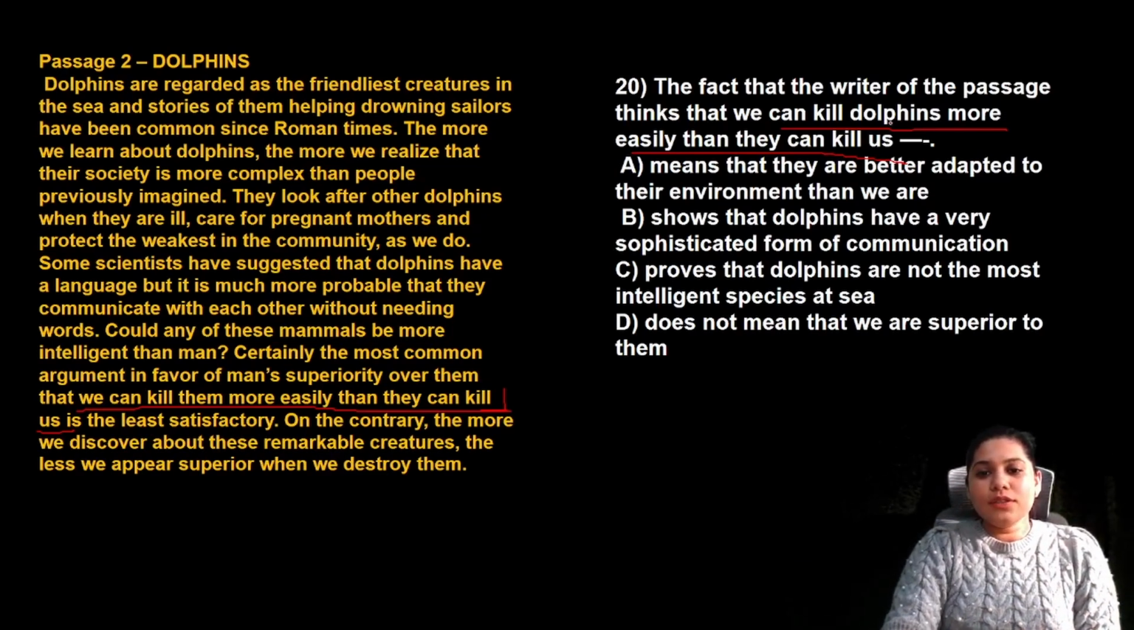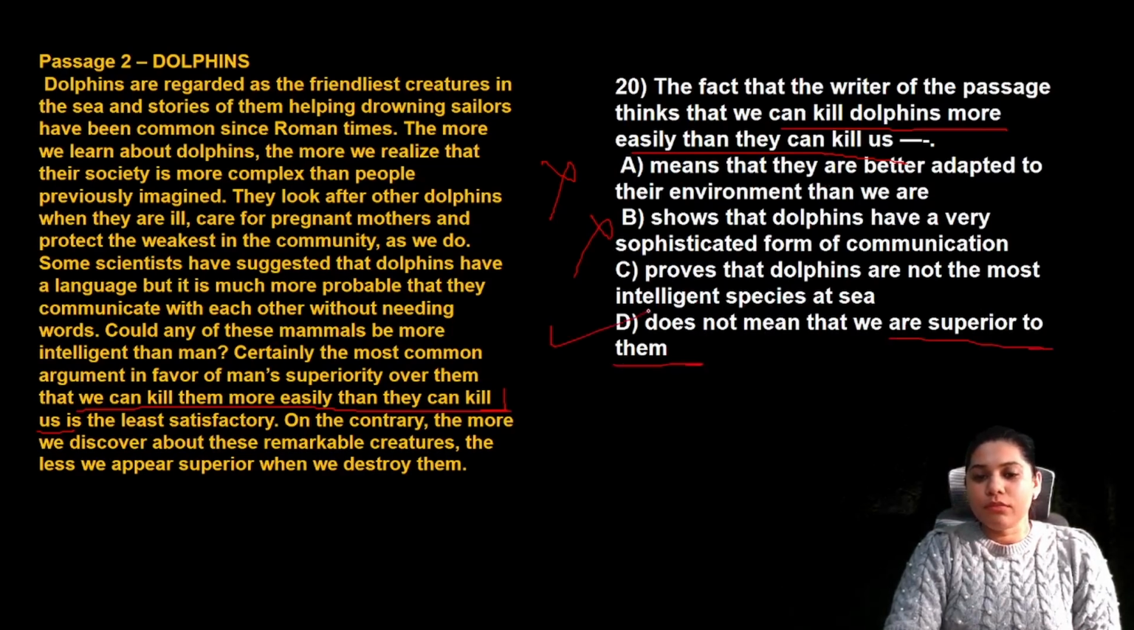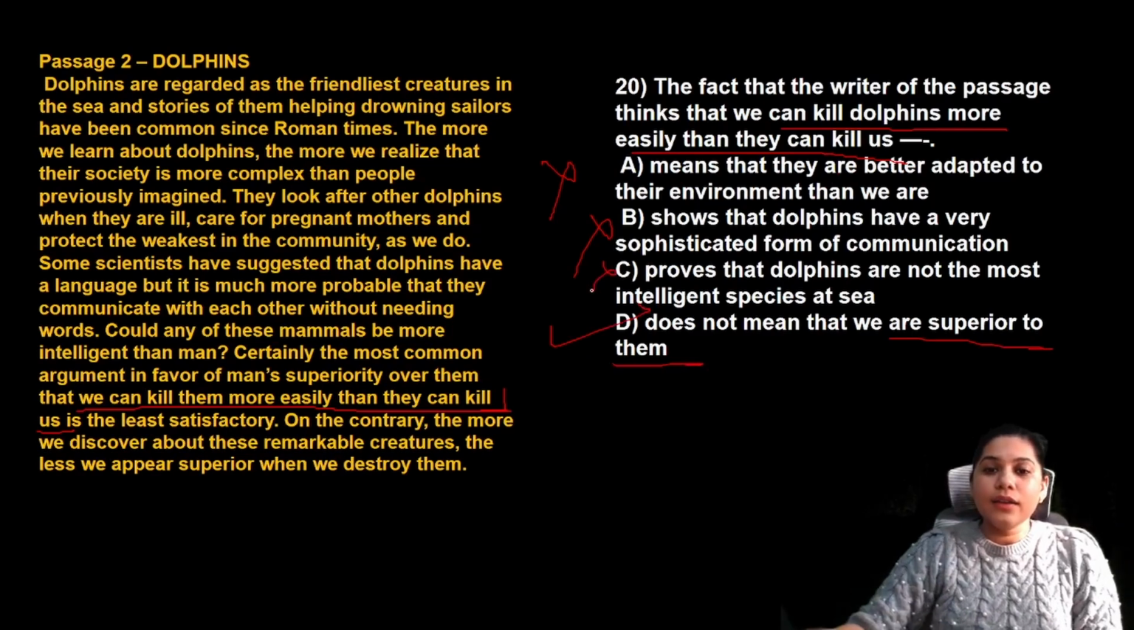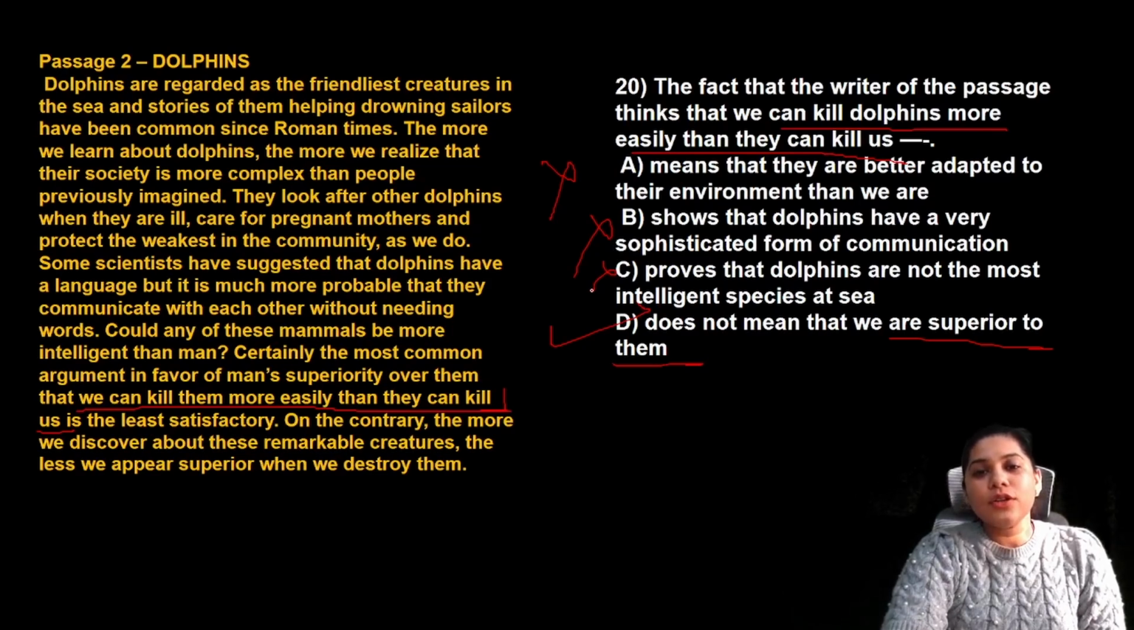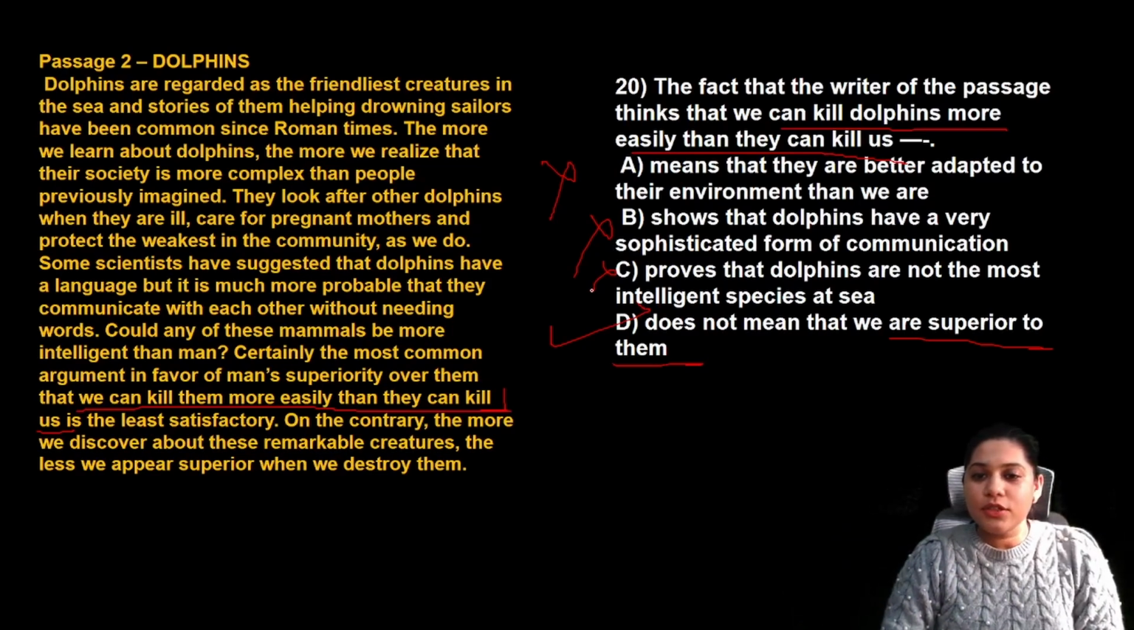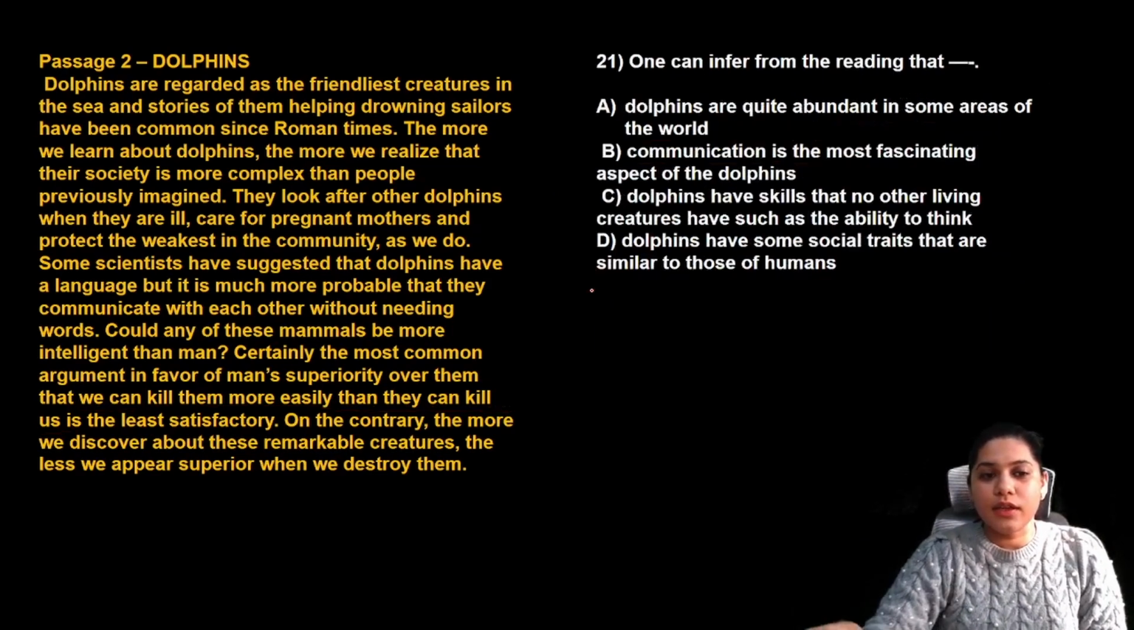Correct? So it means that they are better adapted to their environment than we are. Not really. Shows that dolphins have a very sophisticated form of communication. No. Proves that dolphins are not the most intelligent. No. Just because we can kill them does not mean we are superior to them. Right? I can kill an ant also. It doesn't mean I'm superior. There's no comparison, isn't it? Then that's not very smart. I don't need to consider myself smart if I can kill an ant.